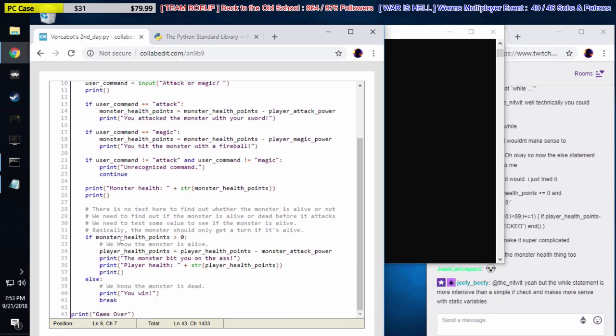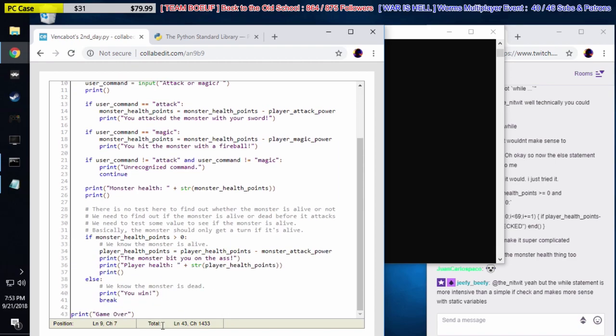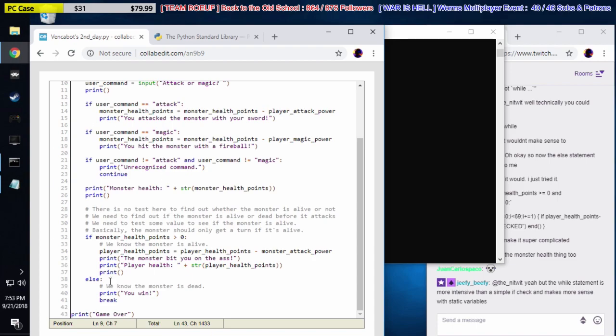So after line 41 here, it goes back to the top and tests the statement again. If that statement's not true, then it doesn't even bother looping, it goes right down to line 43. So we say, as long as the player health points is greater than 0, keep on looping once we hit the bottom.